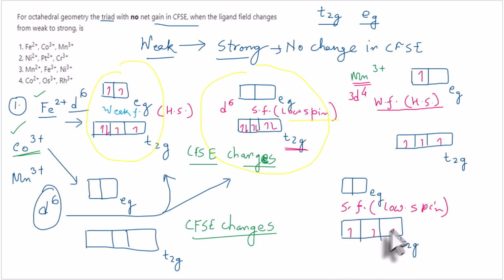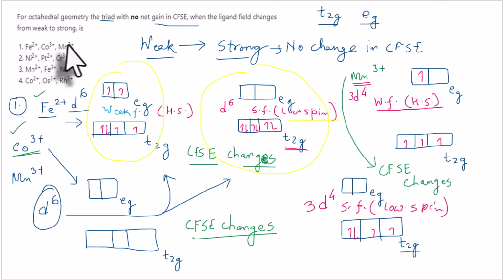So 1, 2, 3, and the fourth electron goes to the t2g orbital itself and gets paired. So this is t2g4. Here t2g3 eg1 and here we have t2g4. So in both the cases, the electronic arrangement is different in the t2g and eg orbitals. So for Mn3+ also the CFSE changes for weak and strong field ligands.